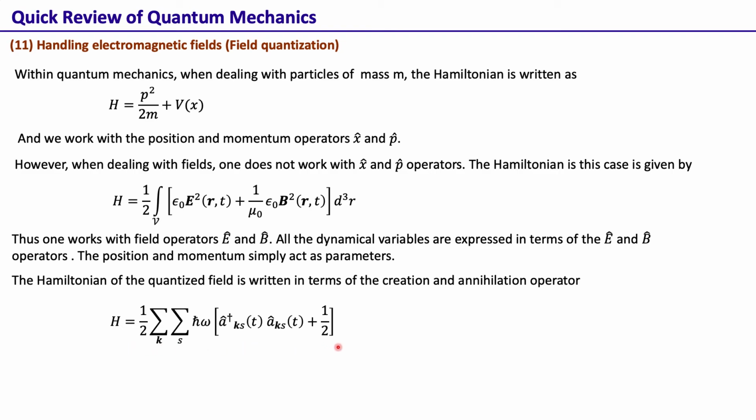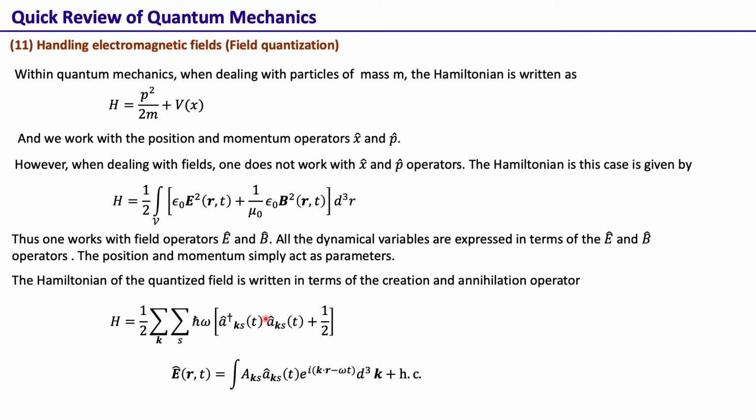This has the implication that in a given electromagnetic mode, labeled by the wave vector k and polarization s, the amount of energy can only be increased in steps of h bar omega, and this h bar omega is then called one quantum of energy.